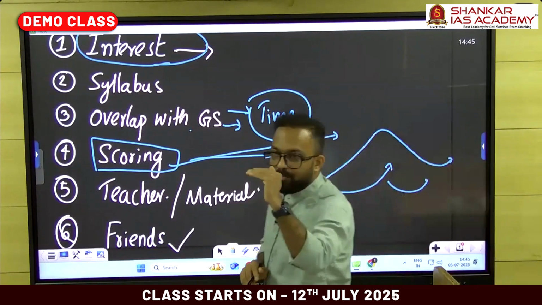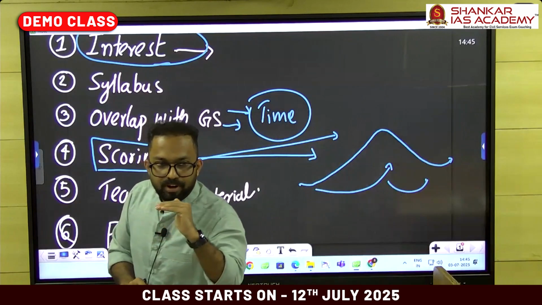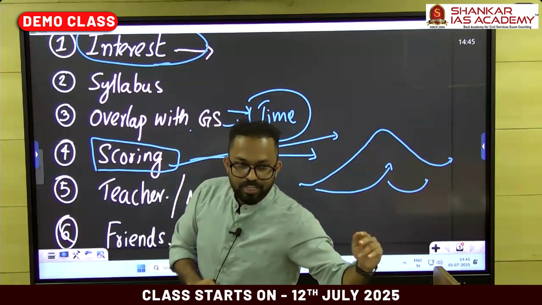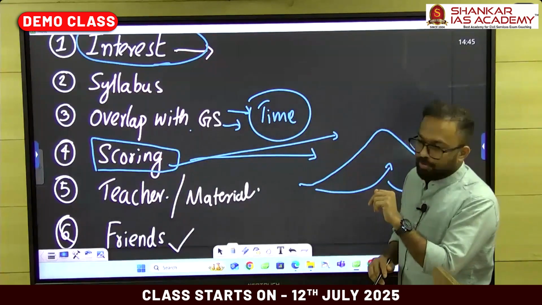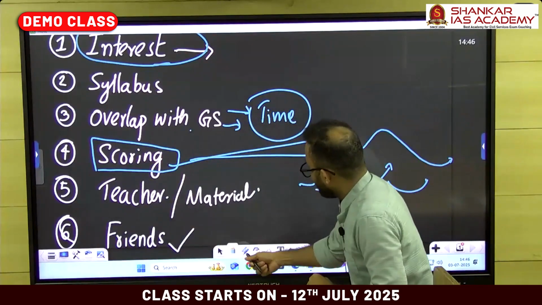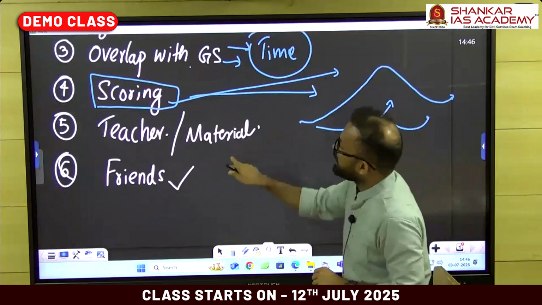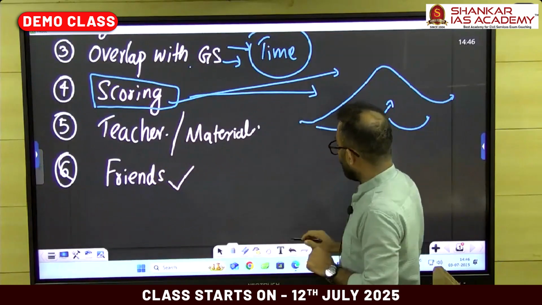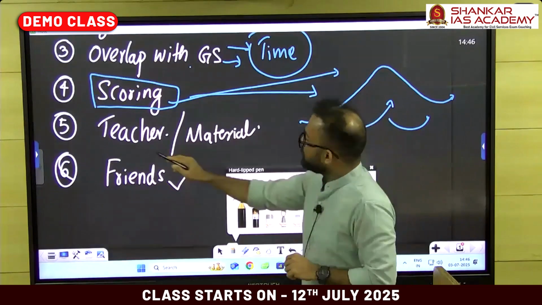This is applicable for all the subjects. Some years the scoring will be very low. Some years it will be rising into prominence. Then again it will fall. So these things are very dynamic. Then regarding the availability of materials and a good teacher or a mentor, this also plays a very vital role in your optional preparation.